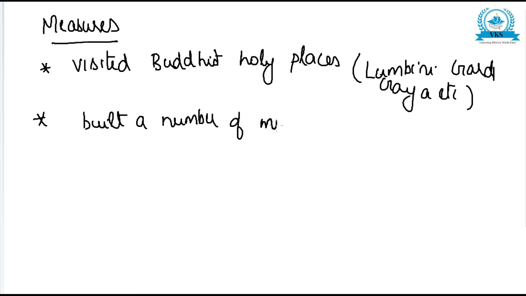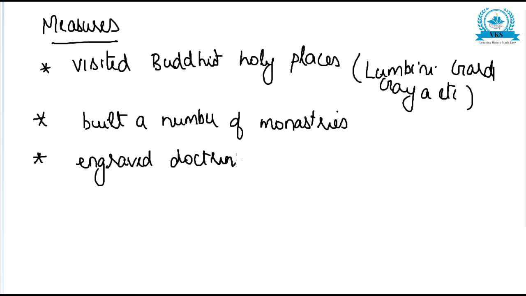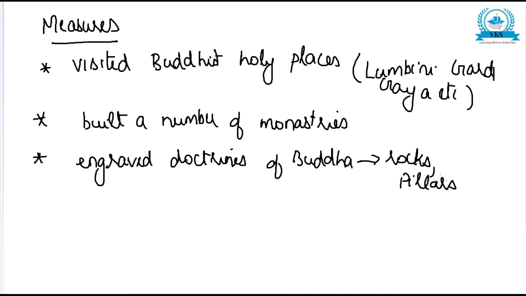He constructed a number of monasteries in different places. All these he did for the spread of Buddhism. He also spread the doctrines of Buddha by engraving them on rocks and pillars in different places, so that the teachings of Buddha would spread to different places.